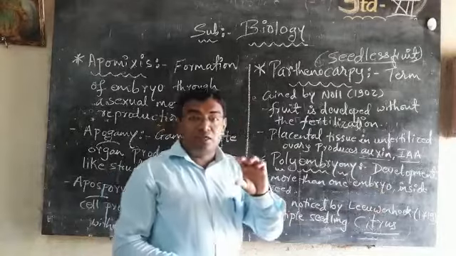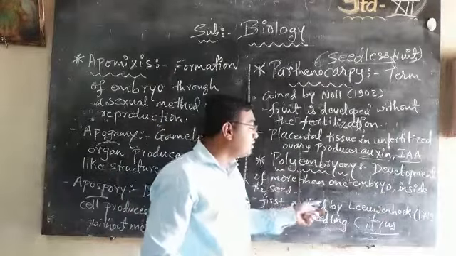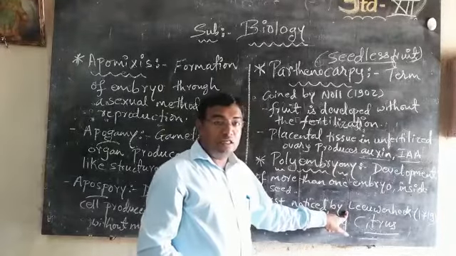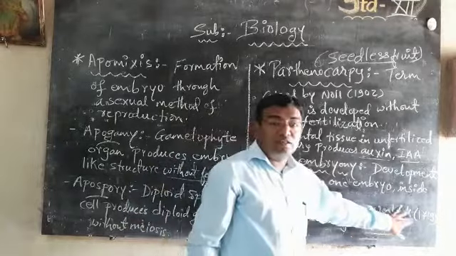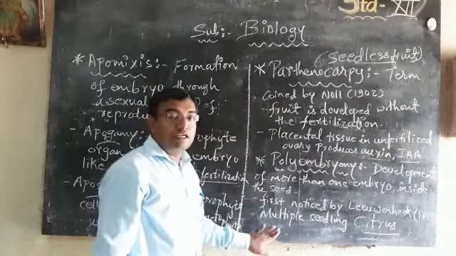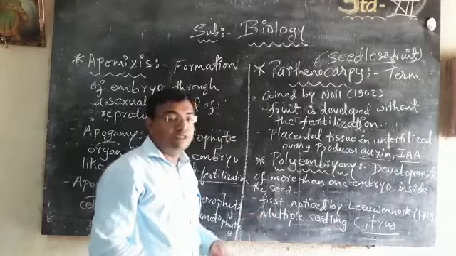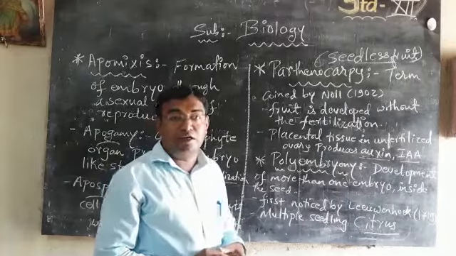Inside one fruit you see many seeds, that is known as polyembryony. It was first noticed by Leeuwenhoek. The name of the scientist who first noticed it was Leeuwenhoek in the year 1719, and he found that a fruit with multiple seedlings, he termed it polyembryony. Polyembryony is one of the common topics in the family of citrus.